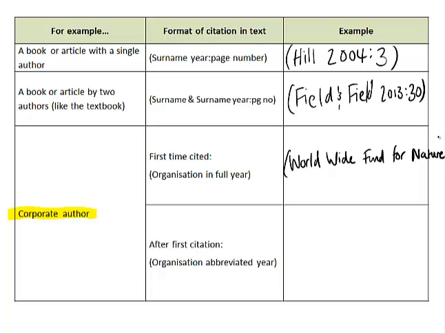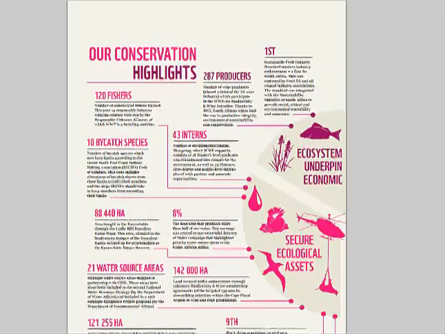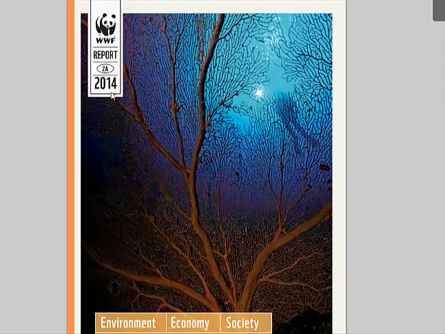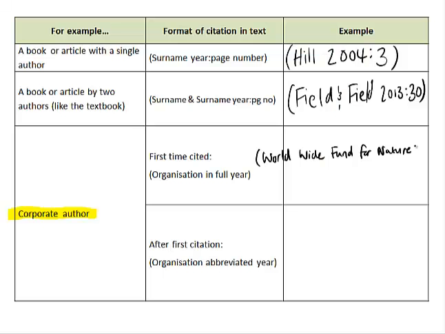And then same line, we just shift this. Okay, it's a bit more space, and then I just use the date on this report, which is 2014. So right here, 2014, end of brackets. Now you do not have to write out the name in full every single time. It takes too much space, and it just takes too much time. So the first time you write it out in full, and then every other time you use the abbreviation. So you use WWF 2014.